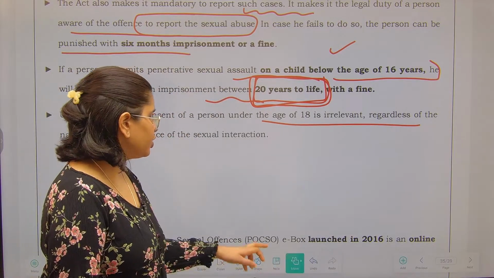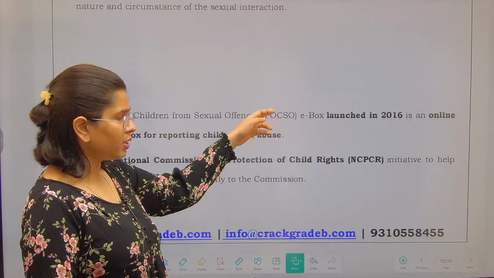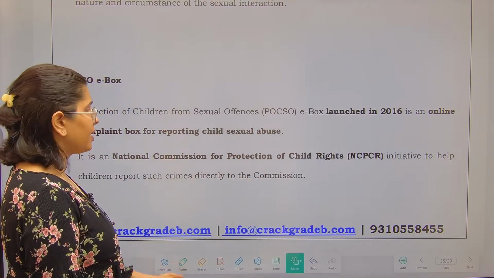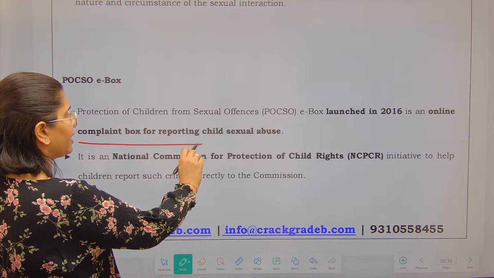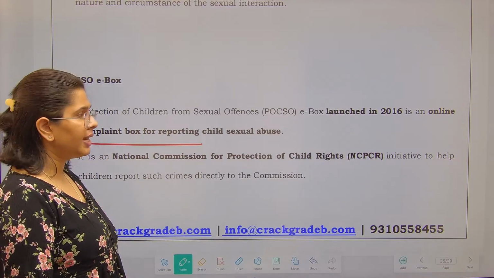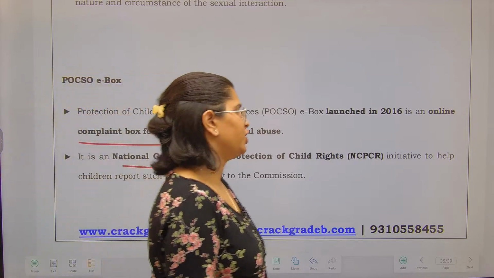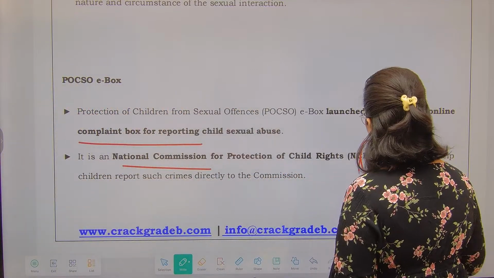Now, an important initiative called the POCSO e-box, similar to the SHe-Box that we have, right? The POCSO e-box was launched in 2016. It is an online complaint box for reporting child sexual abuse. It is a National Commission for Protection of Child Rights initiative. Important, important, important.